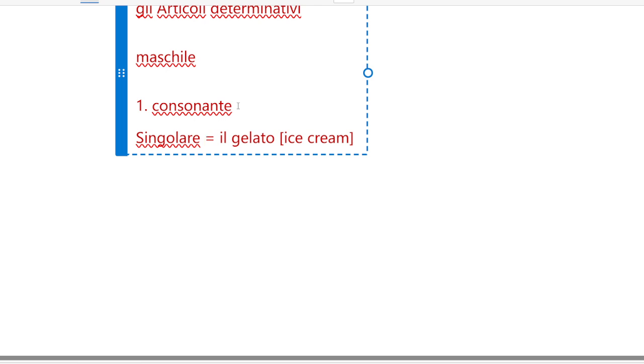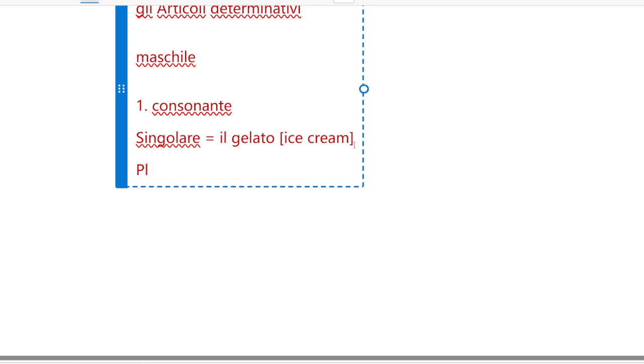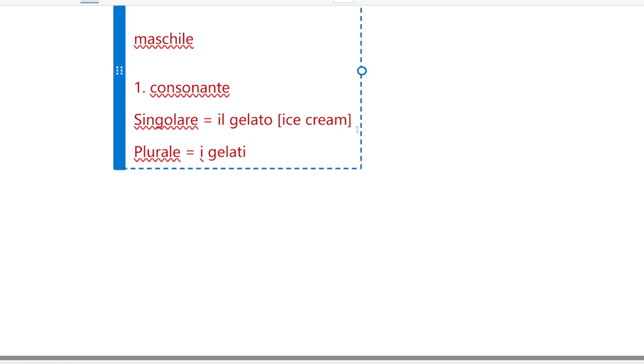Singolare. And the plural will be i gelati. Okay, so this one is plurale. So for singolare we use il, and for plural form we will use i.